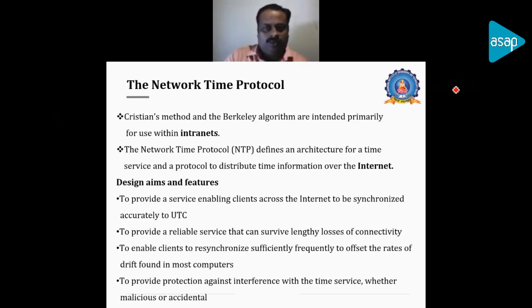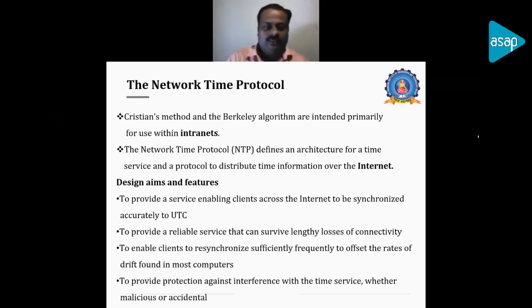Both these algorithms which we have discussed, the Christian method and the Berkeley algorithm: the Christian method talks about external synchronization and the Berkeley algorithm talks about internal synchronization. But we talk about an intranet. In both cases we will be talking about the internet, and we will not be taking the entire internet as a medium for communication. But the distributed system may spread over different continents or different countries, and the connection between these nodes may be over the internet and not an intranet.